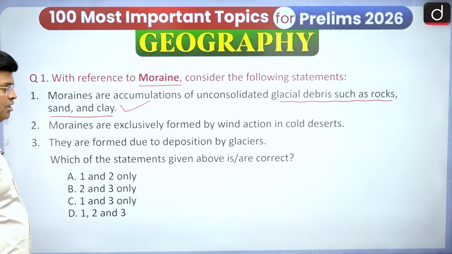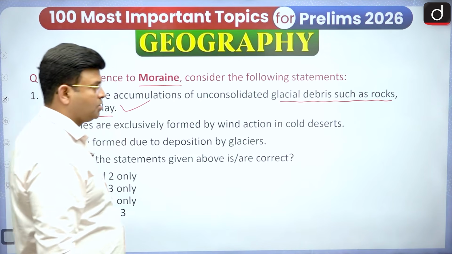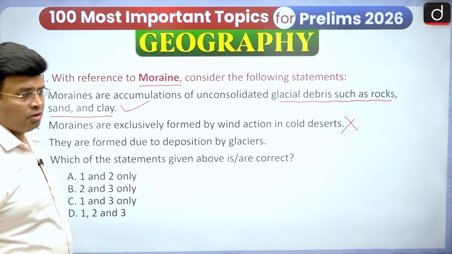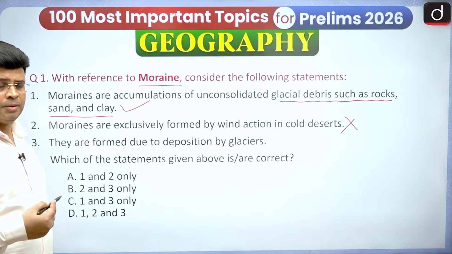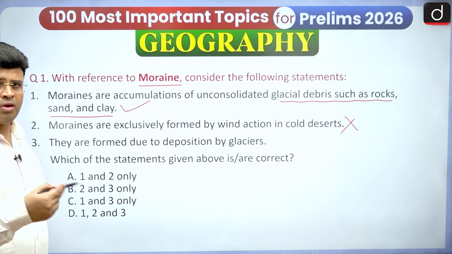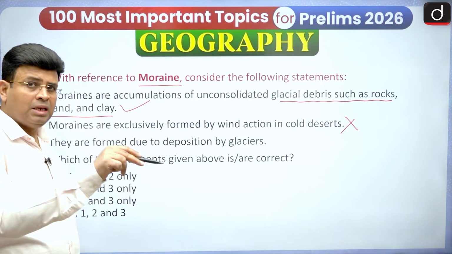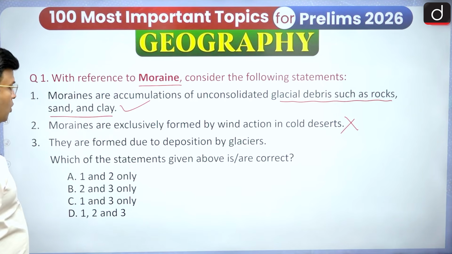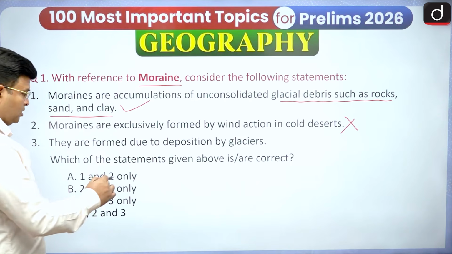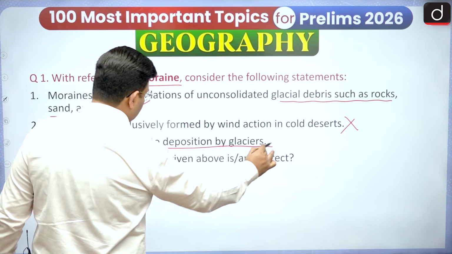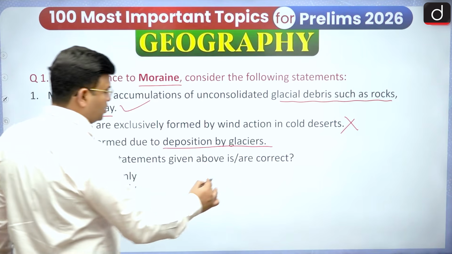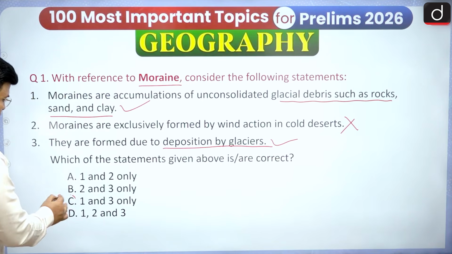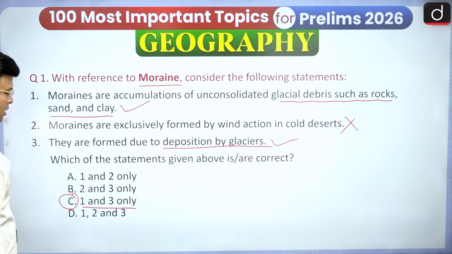Moraines are exclusively formed by wind action in cold deserts. No, they are made by the deposition of debris of rocks, sand and clay in glacial regions, not in the desert. They are formed due to deposition by glaciers. Yes, it is a depositional feature of the glacier, so this statement is also correct. So in option C, 1 and 3 are correct.